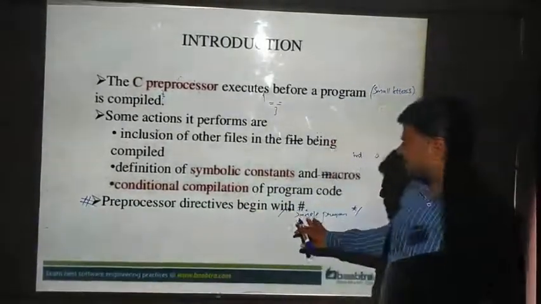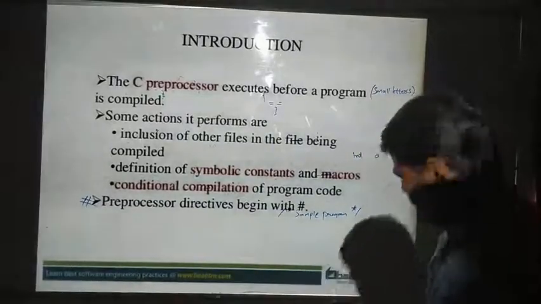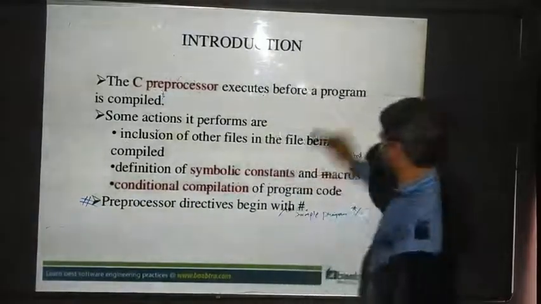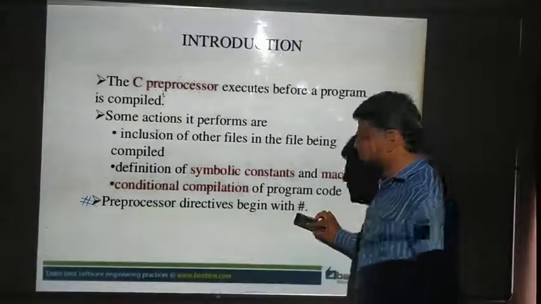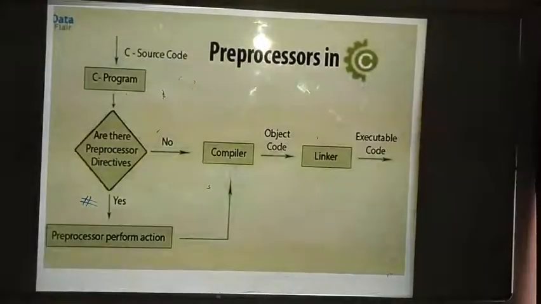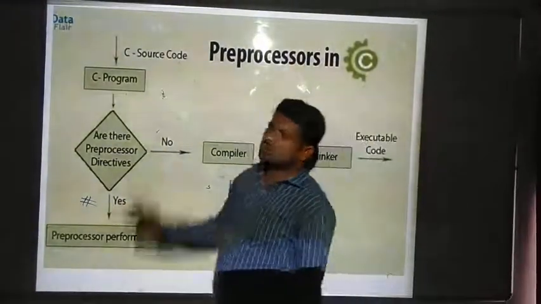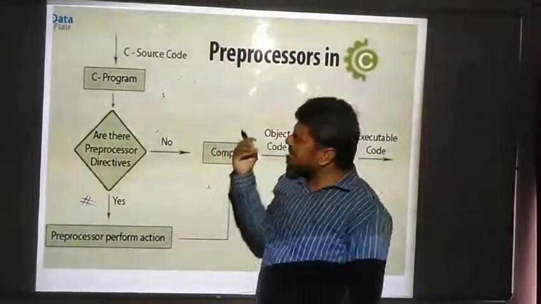Preprocessor directives begin with the pound symbol. With this symbol only the preprocessor will be indicated. Now here you can see the source code. Source code means whatever program you write, that will be called the source code.